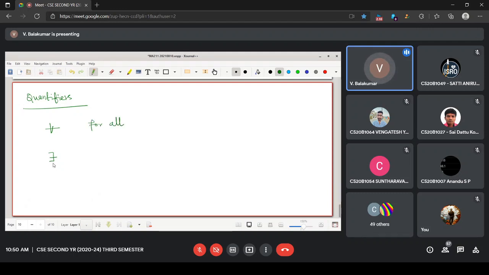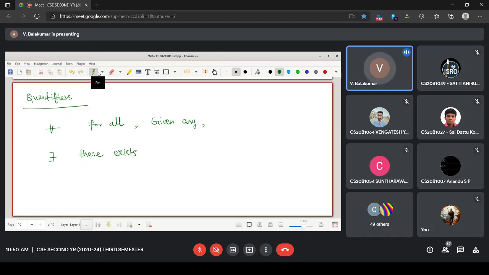What do you mean by this symbol, second symbol? Can somebody know already? Such that. That such that we will be using like this. This is there exists. The for all symbol sometimes I read like that, given any. So two symbols we shall realize.